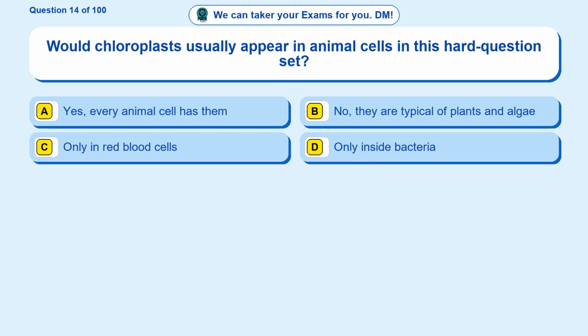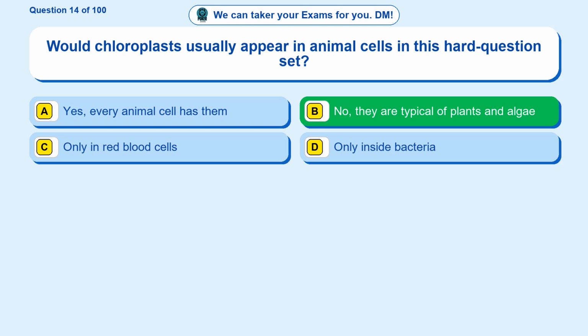Question 14. Would chloroplasts usually appear in animal cells in this hard question set? Option A. Yes, every animal cell has them. Option B. No, they are typical of plants and algae. Option C. Only in red blood cells. Option D. Only inside bacteria.